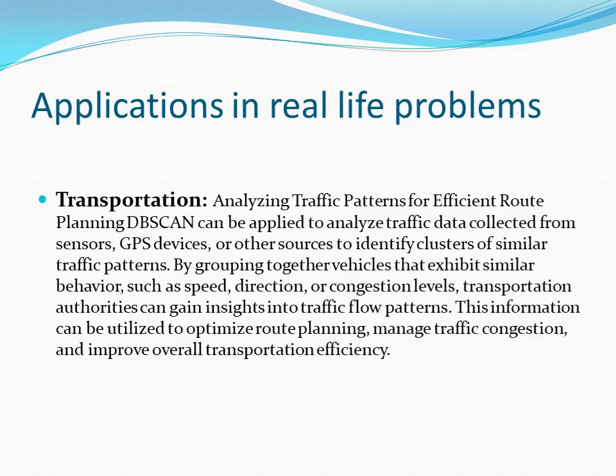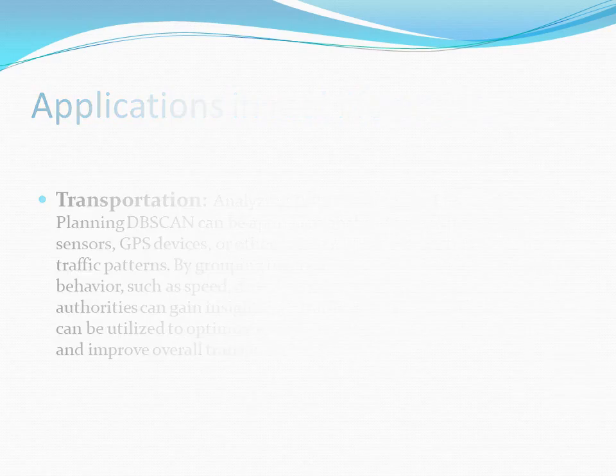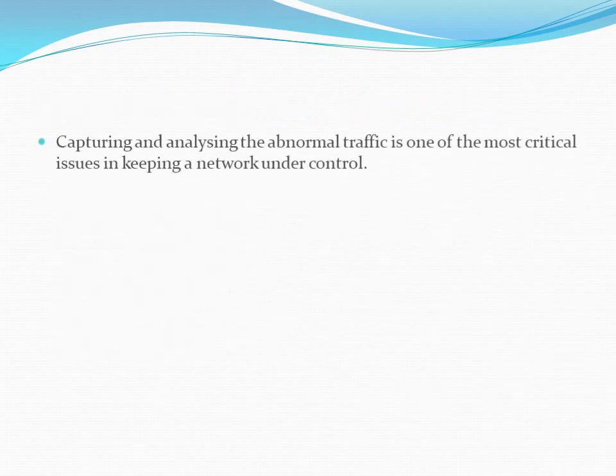We will see its applicability in transportation. Analyzing traffic patterns for efficient route planning. DBSCAN can be applied to analyze traffic data collected from sensors, GPS devices, or other sources to identify clusters of similar traffic patterns. By grouping together vehicles that exhibit similar behavior, such as speed, direction, or congestion levels, transportation authorities can gain insights into traffic flow patterns. This information can be utilized to optimize route planning, manage traffic congestion, and improve overall transportation efficiency.